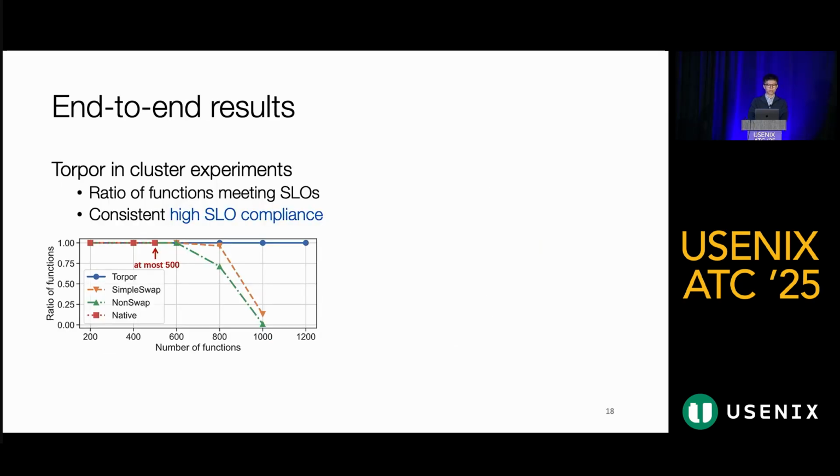We next show the end-to-end results for Torpor. We deploy Torpor in a cluster and compare it against several baselines using real-world traces. So native represents an early binding approach, and the others use GPU pooling but without Torpor's optimization policies. We note that for native, the cluster cannot support over 500 functions due to GPU memory limitations. Other solutions also fail to sustain high SLO compliance as the workload scales. Only Torpor can meet SLOs for all functions, even with over 100 concurrent invocations.